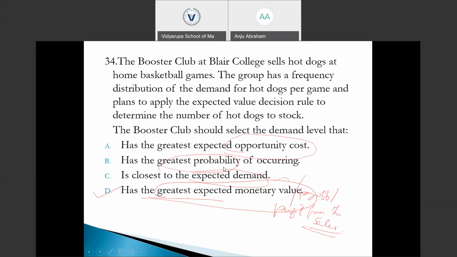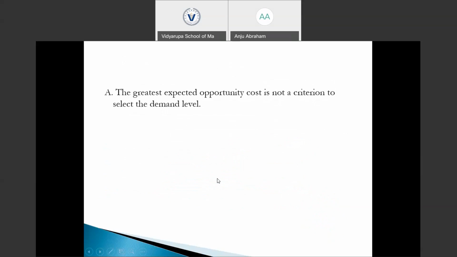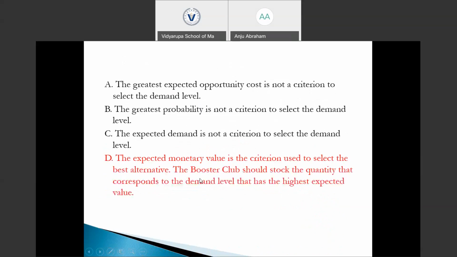Are you clear with the explanation? Let me show you. The expected monetary value is the criterion used to select the best alternative. The Booster Club should stock the quantity that corresponds to the demand level that has the highest expected value, not the highest opportunity cost, not the expected demand, not the probability level. It should be based on the highest expected monetary value. Are you clear?